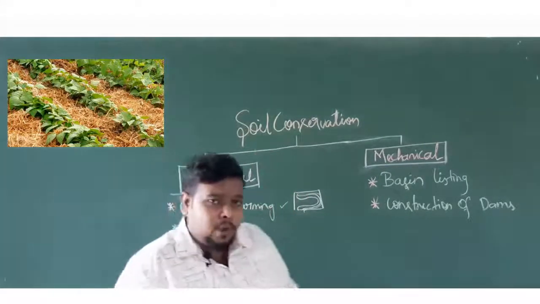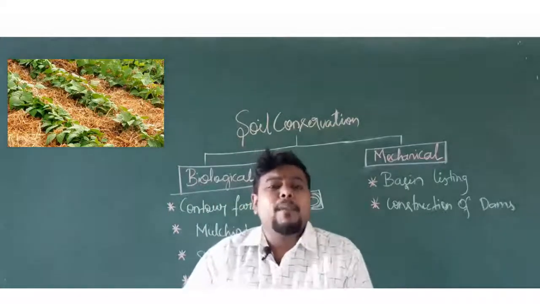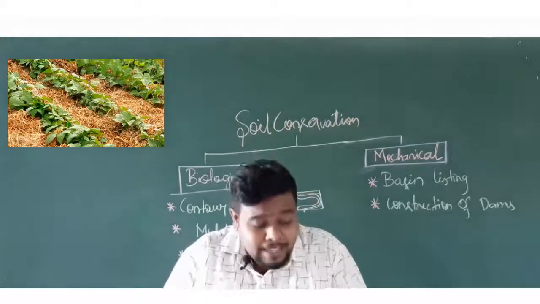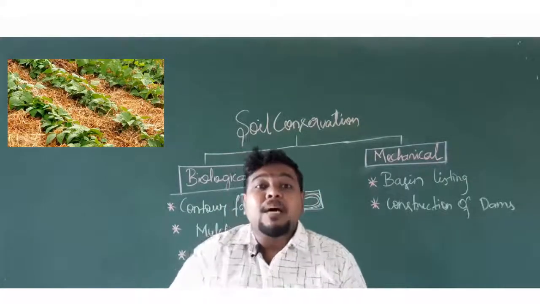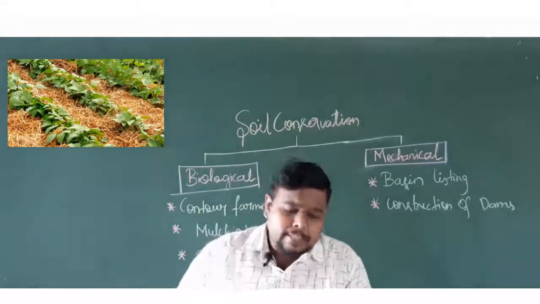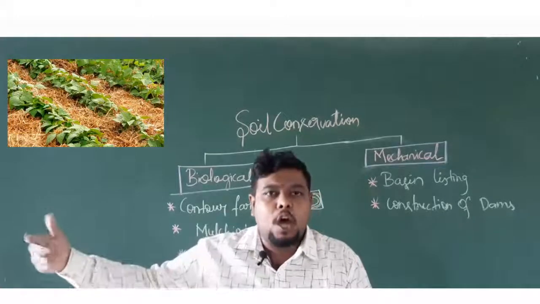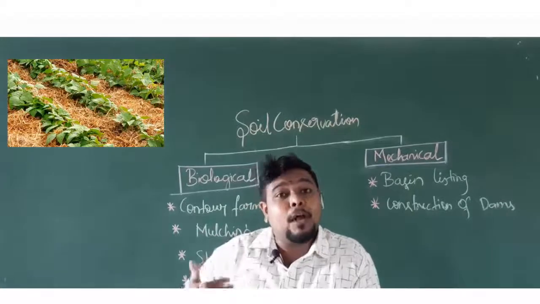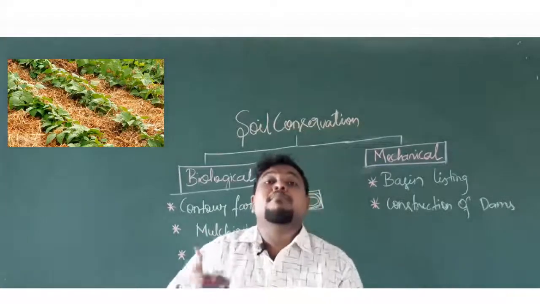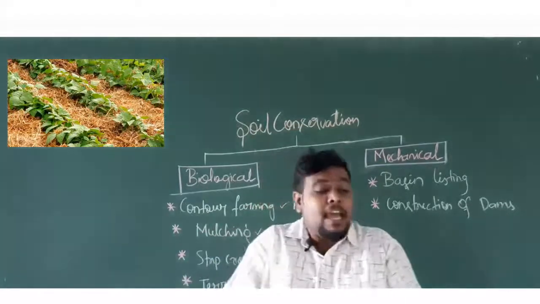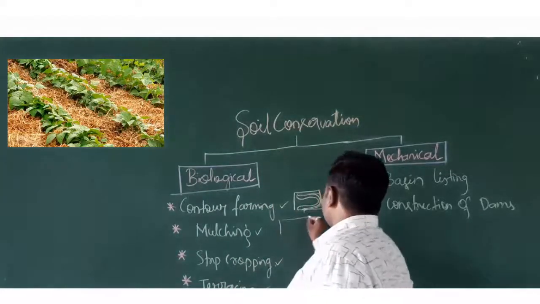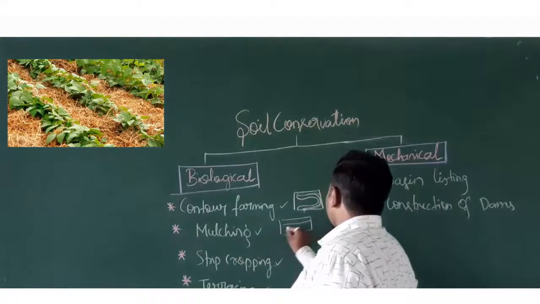So what can you do for mulching? It is a simple method of soil conservation where you will be covering the area of plantation with some material. Let us take an example. We will collect some dry leaves or some hay or any other material, and there is a separate paper called mulching paper, that will be covered on the soil. Imagine this as your land, and here your crops like this.